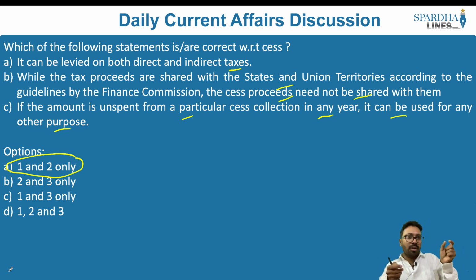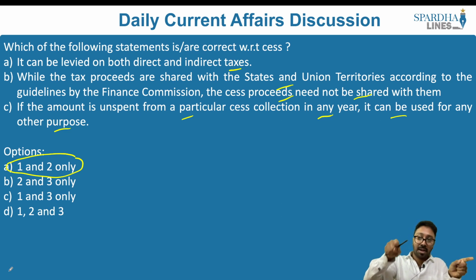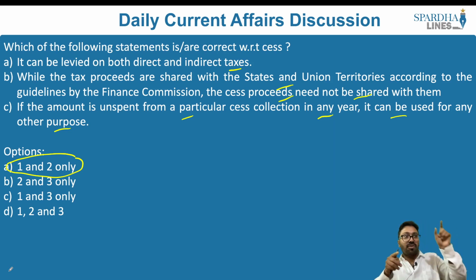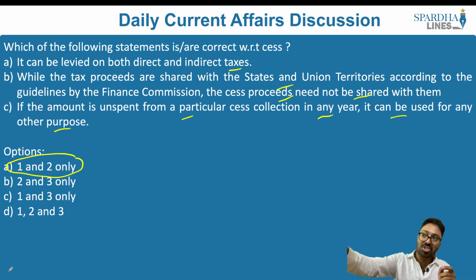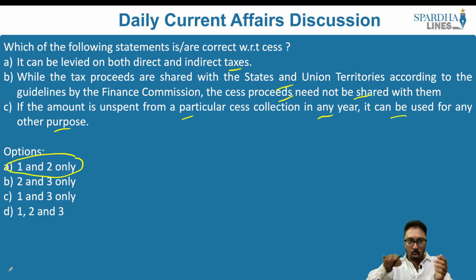Because the intent and objective of the very premise of the cess is to ensure that the taxes are imposed primarily for that purpose alone and not for anything else. So the cess, being a tax on tax, is for a dedicated purpose. It is only for that purpose. It is only concentrating on the agenda and the objective for which the cess is imposed. It cannot be diverted for any other activity whatsoever.